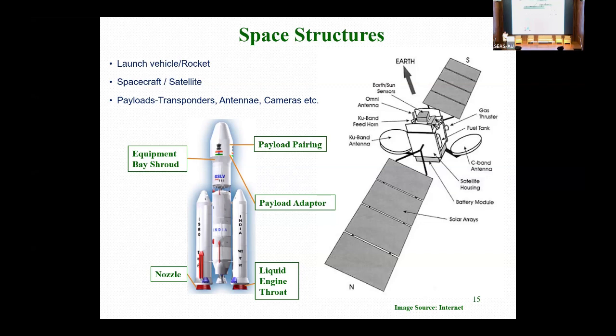For the spacecraft, I will come to the next slide where we use composite material in the satellite and spacecraft. But mainly, if you look stage wise, if you reduce the mass, how much advantage we are getting in the payload will determine the selection of the material. I was mentioning the selection, how to select it.